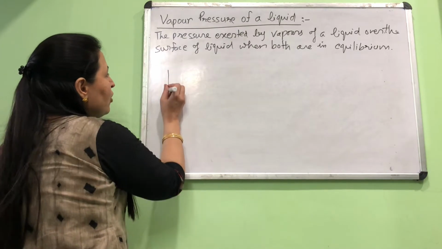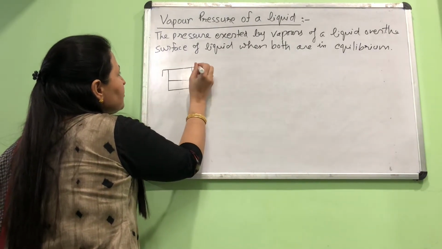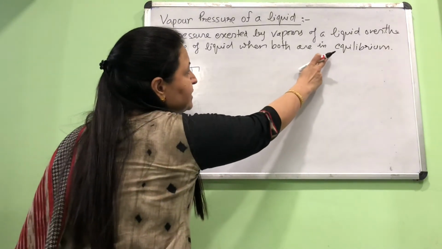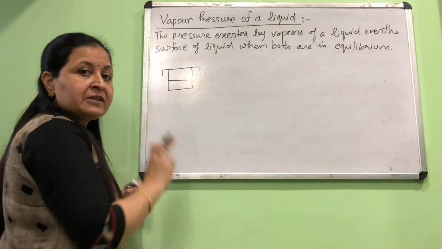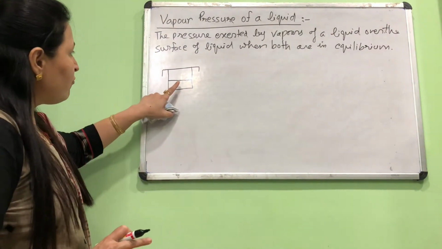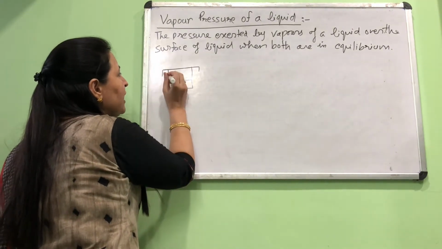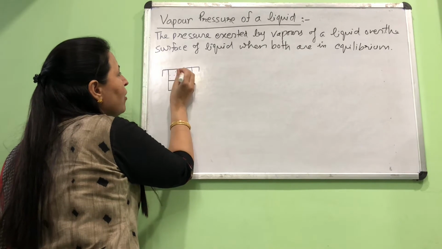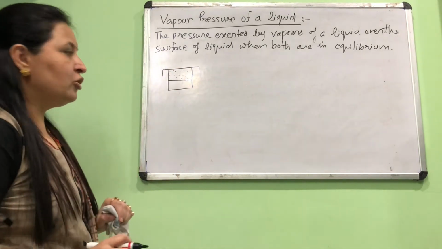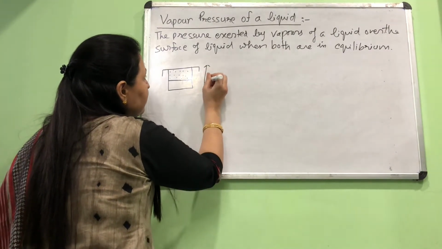Suppose I have got water in a beaker and the beaker is closed from the top. As you remember from our 11th class knowledge, whenever we have to establish an equilibrium, the system has to be closed. So this is a closed system where you have water. This water will have a tendency to form vapors. The vapor will start collecting on top of the liquid by a process called evaporation.